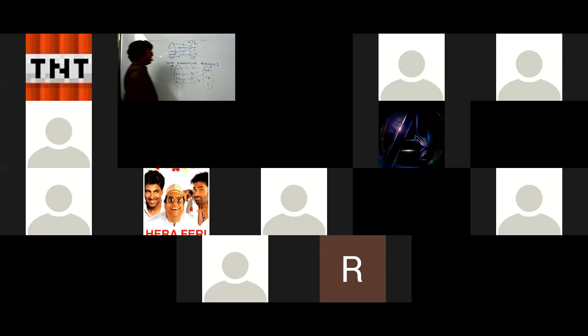So this is a function. You can see every element has an image, and every element has only one image. Two different elements or three different elements can have the same image. That is not a problem. But one element should have one image, a unique image. Every element should have an image, and every element should have one image, a unique image.